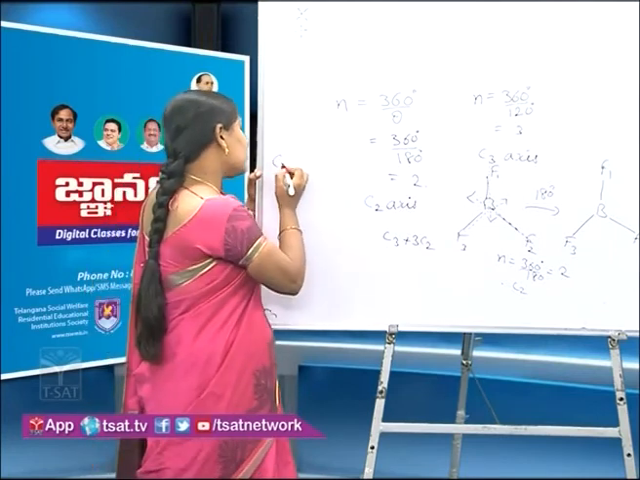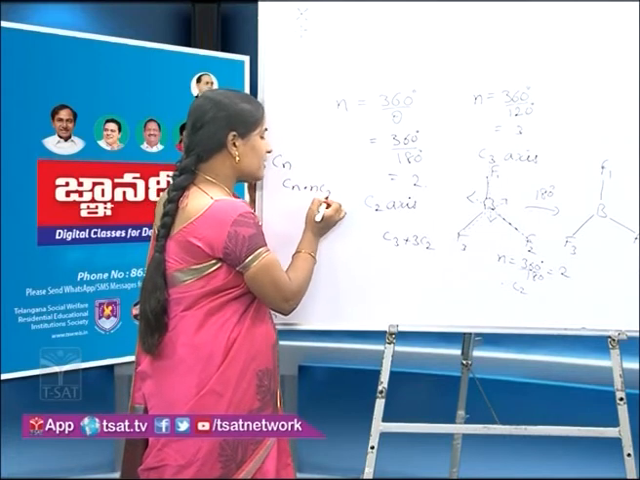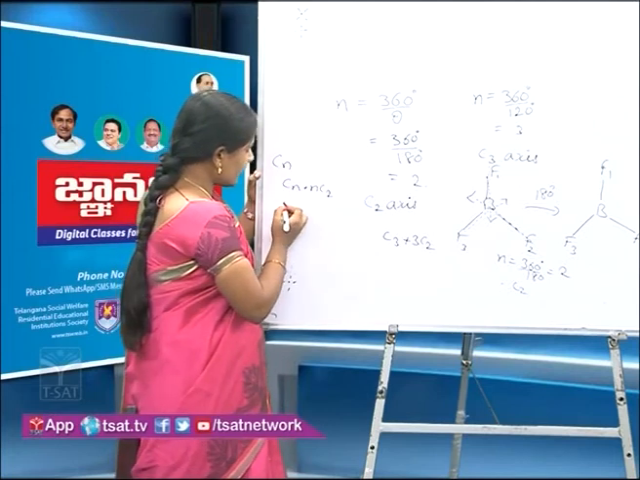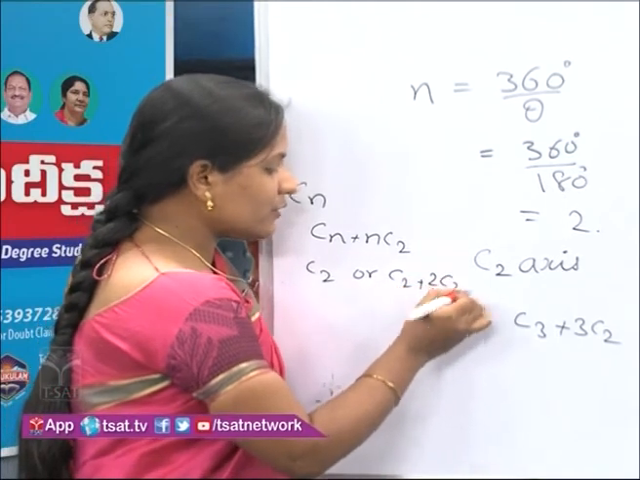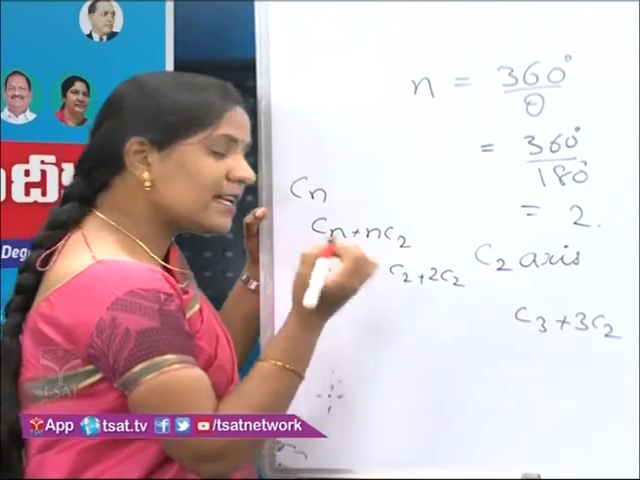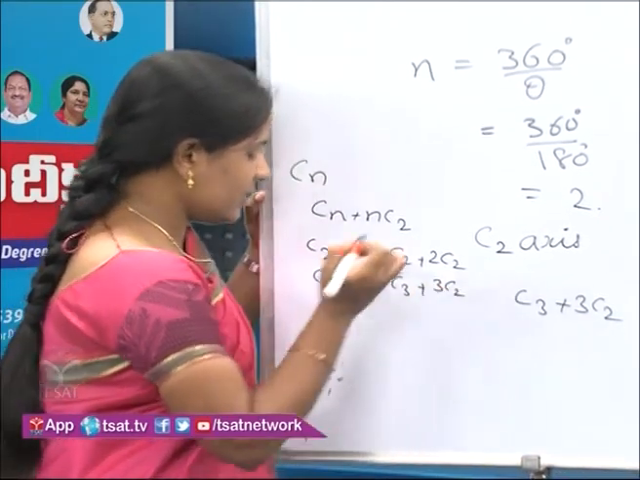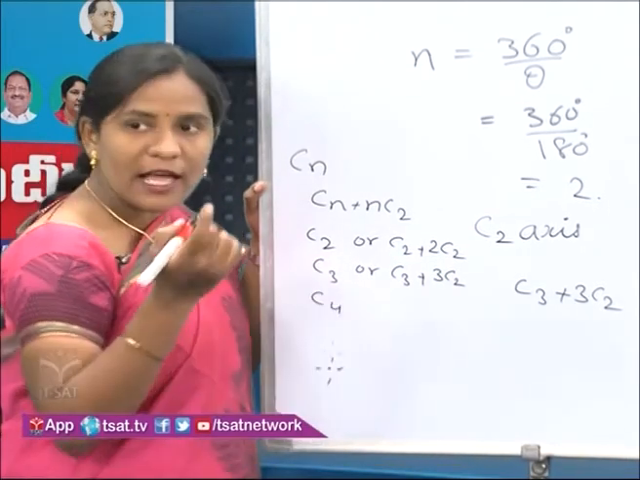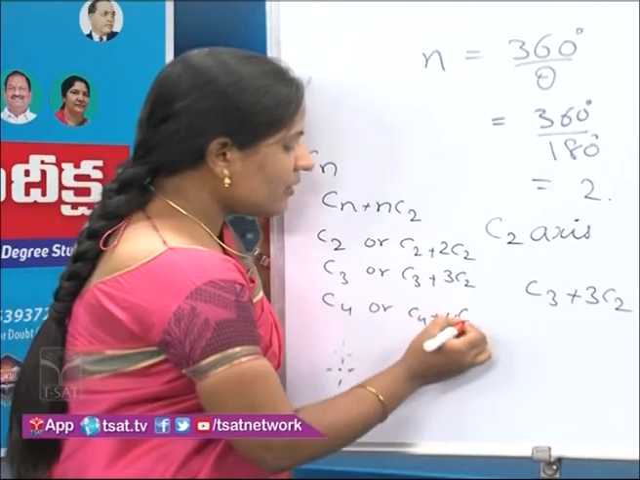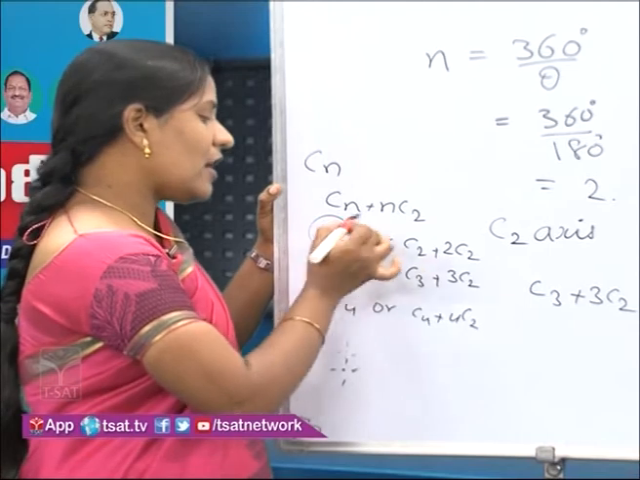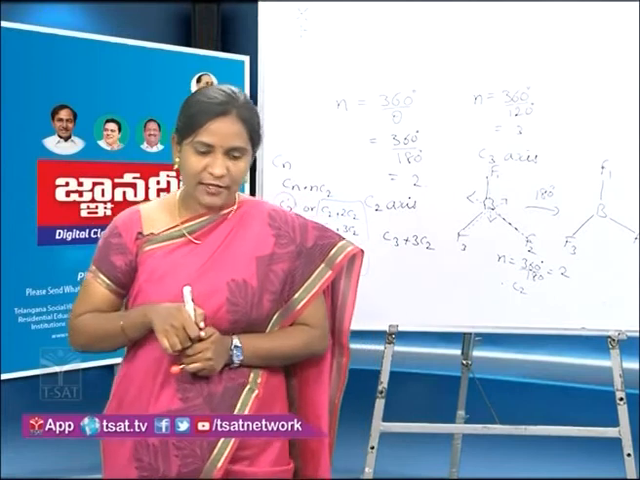Cn may come alone, or Cn may come as combinations like Cn plus nC2. Suppose C2 alone may be present, or C2 plus 2C2 may be present. C3 alone may be present, or C3 plus 3C2 may be present. C4 may be present alone, or C4 plus 4C2 may be present. So it may come alone or as combinations in this way. So this is about the axis of symmetry.